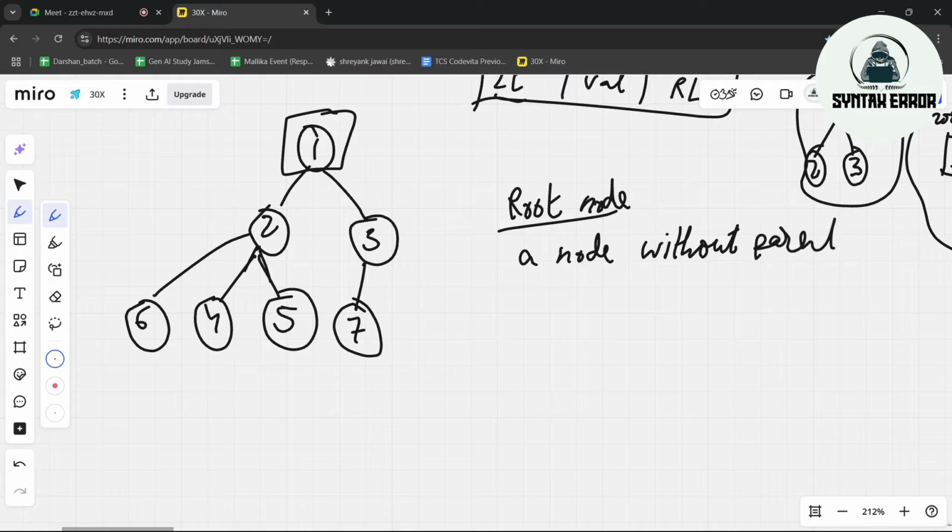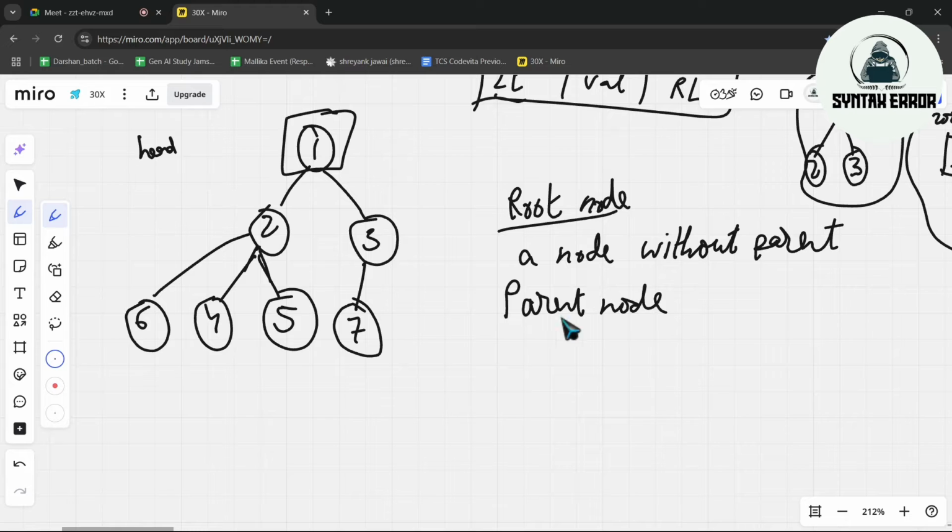In this tree, there is no parent node above it. We will see what a parent node is. This is the start. In a linked list, we start from the head, right? Tree's head is called the root. That's it.